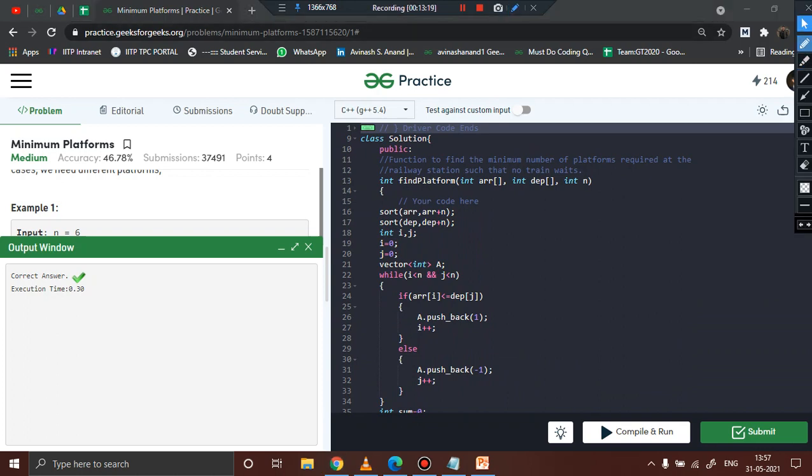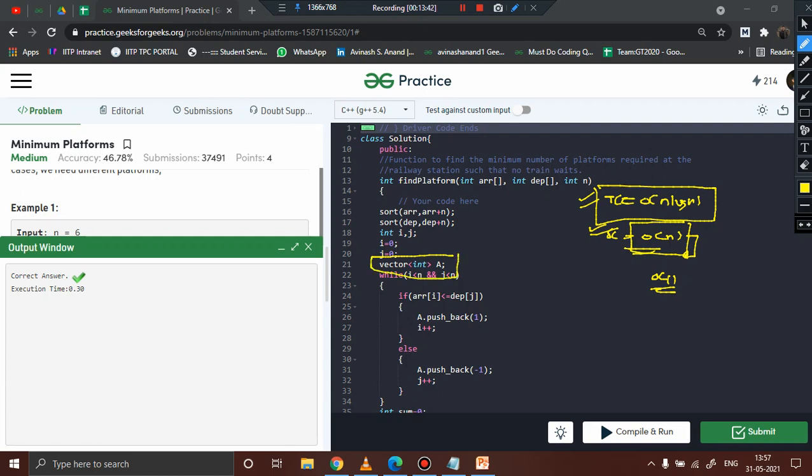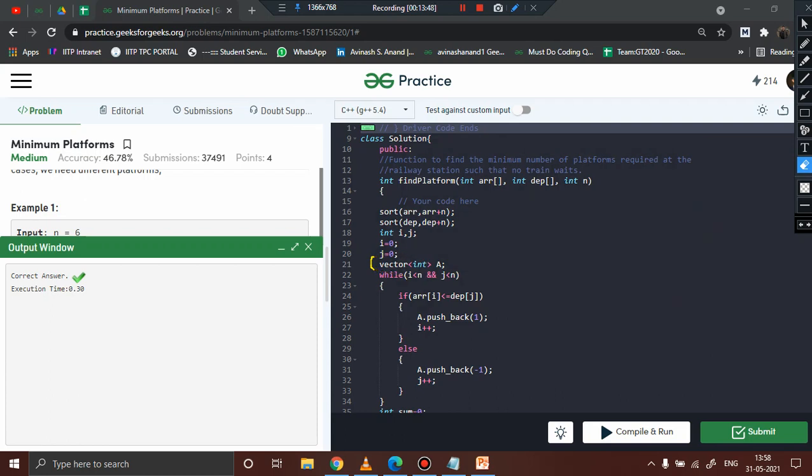Here in this problem, we have used a time complexity of order n log n because we are sorting them, and space complexity is order n. Now they have said in the question we can use order n, that is why I am using order n, but this can also be made more efficient to order of 1. I'll come up with that approach in the next video, but for this video the time complexity is order n log n and space complexity is order n. Why order n? Because I am using an extra array A to keep track of the trains arriving and departing, right? So +1 -1, that is what we were trying to do, isn't it?